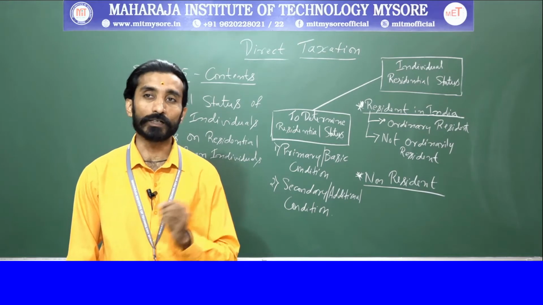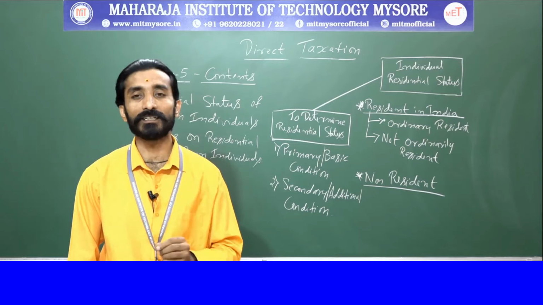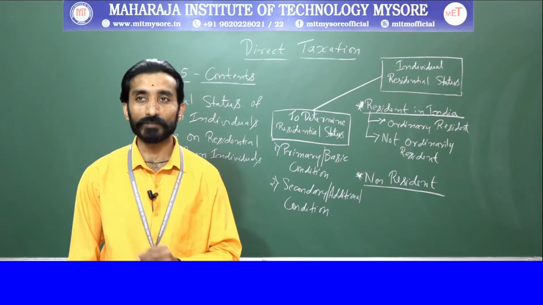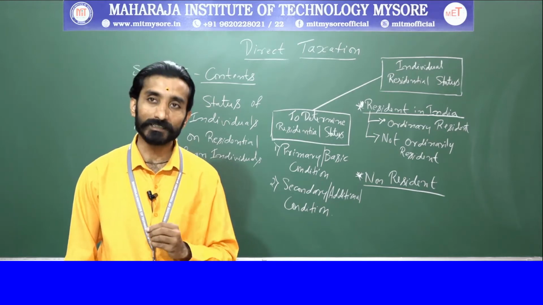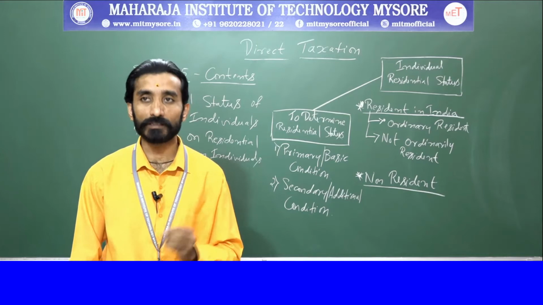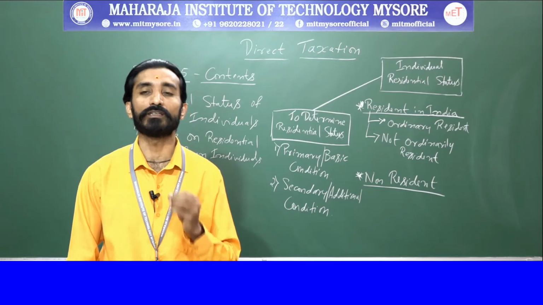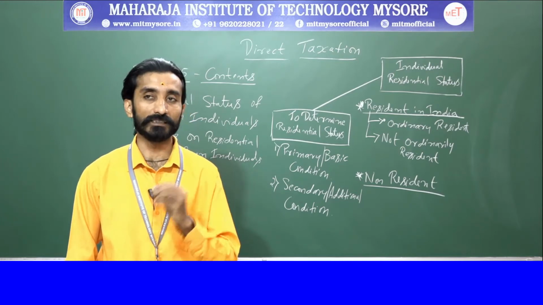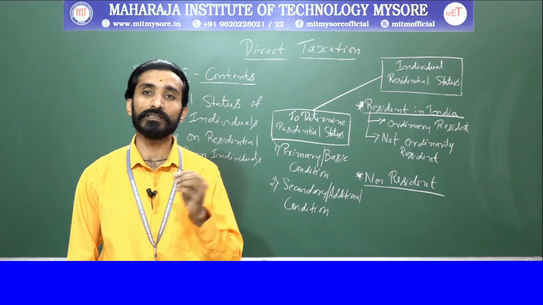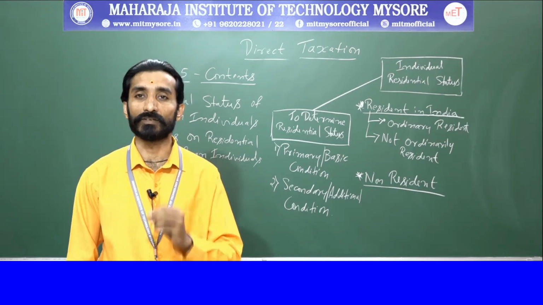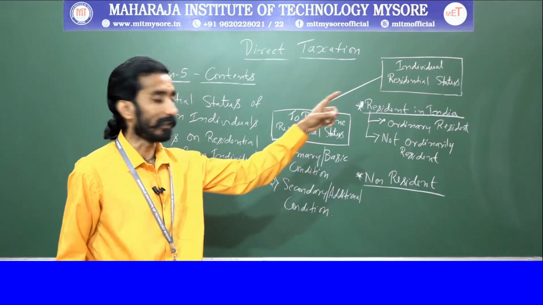So what are the basic conditions we had told? There are two basic conditions. One says he should be in India in the previous year for a period of 182 days or more. Second condition says he should be in India for a period of 60 days or more during the previous year and 365 days or more during the 4 years immediately preceding the previous year. These are the two conditions. If you want to say that an individual is a resident in India, he should satisfy one of these basic conditions. Then he will be said to be resident in India.